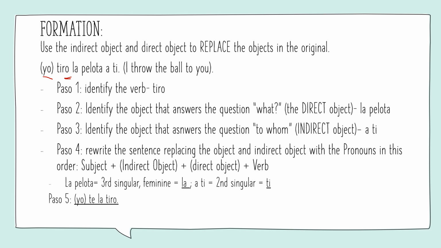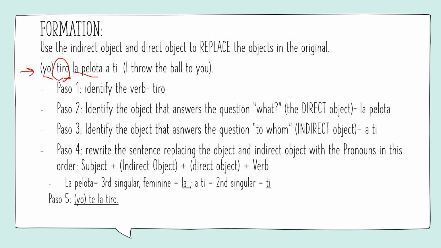The indirect and direct object are actually used to replace these objects in the original. So what we're going to do is take this sentence right here from I throw the ball to you to I throw it to you. So paso uno, identify the verb. In this case, we have tiro. What's the action? Tiro, I throw. Paso dos, identify the object that answers the question of what. So what do I throw?